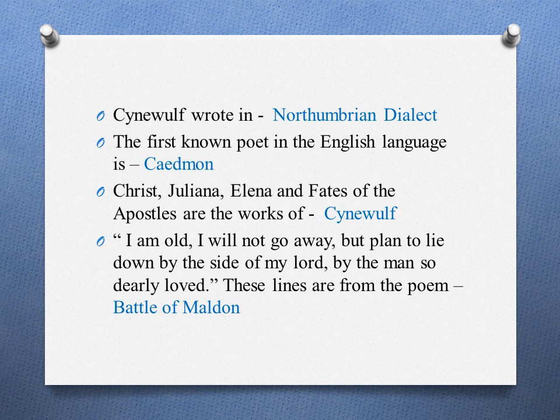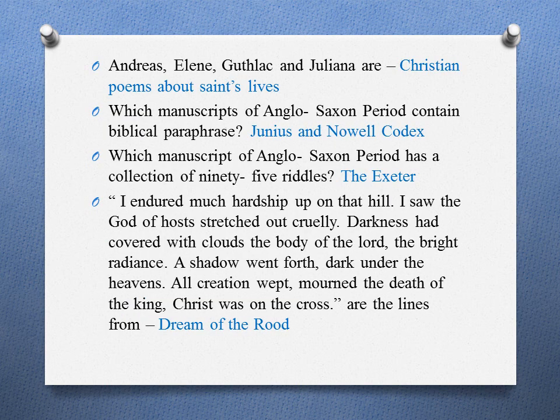The first known poet in the English language is Caedmon. Christ, Juliana, Elene, and Fates of the Apostles are the works of Cynewulf. "I am old, I'll not go away, but plan to lie down by the side of my lord, by the man so dearly loved." These lines are from the poem Battle of Maldon. Andreas, Elene, Guthlac, and Juliana are Christian poems about saints' lives.